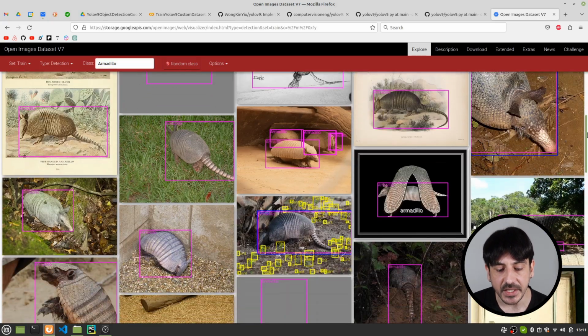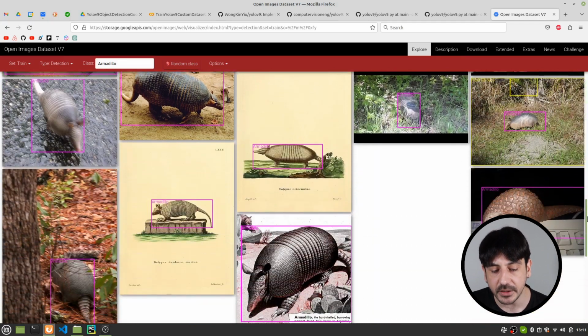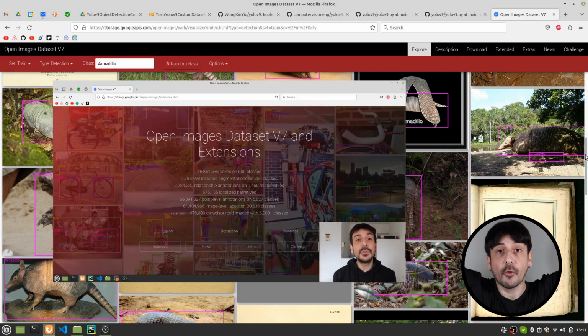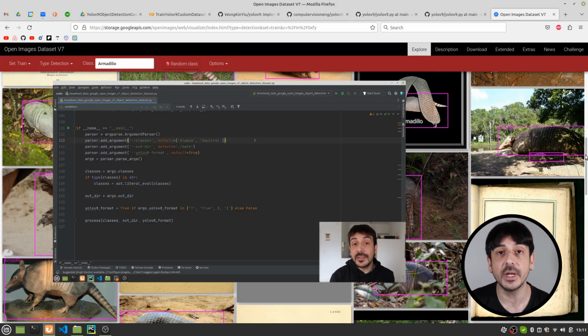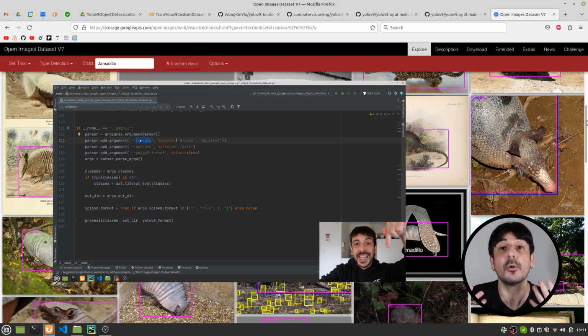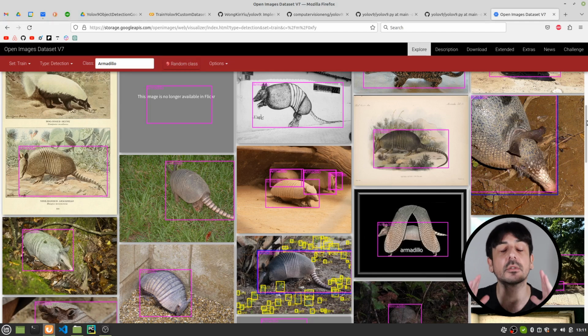So please take a look at this dataset, and in case you decide to use this dataset in order to train your own object detector, I invite you to take a look at one of my previous videos where I show you the entire process of how to download data from the Google Open Images dataset version 7. I show you how to download data from this dataset, and I also give you a couple of Python scripts you can use in order to download this data, and these scripts are just going to make everything much simpler and much more straightforward, and you will be able to download a dataset into the exact format you need in order to train this object detector.